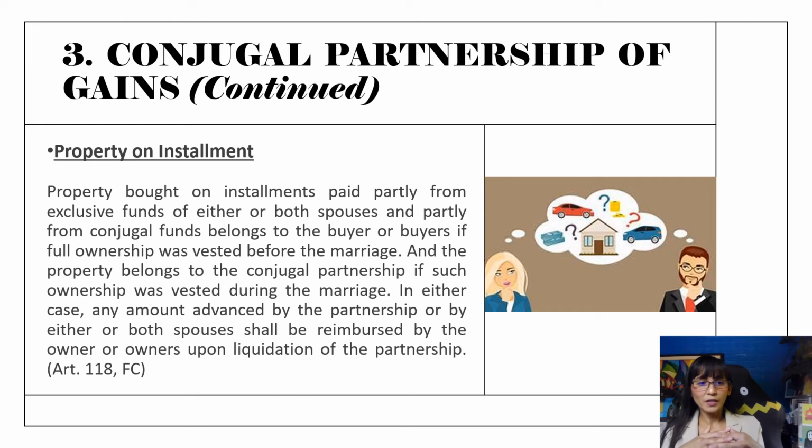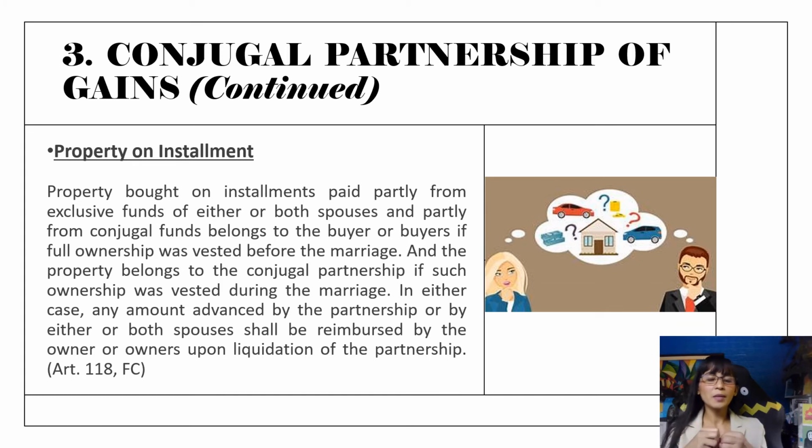And if the ownership of the property was vested during the marriage, even if both of them contributed or either one of them contributed before the marriage, but there was a transfer of ownership during the marriage, then it becomes a conjugal property. It forms part of the conjugal partnership.